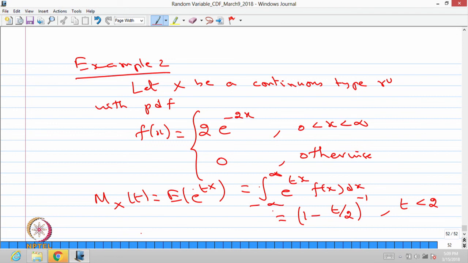This is very important: the MGF does not exist for all t between minus infinity to infinity. For this random variable the MGF exists for t between minus infinity and 2, and the MGF value is 1 divided by 1 minus t by 2.